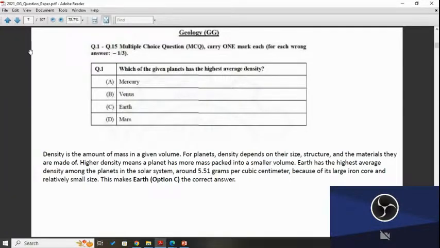Now come to the geology section. Choice questions, carry 1 mark each. Which one of the following planets has the highest average density? Of course, the highest average density is the Earth, 5.5 gram per cc.